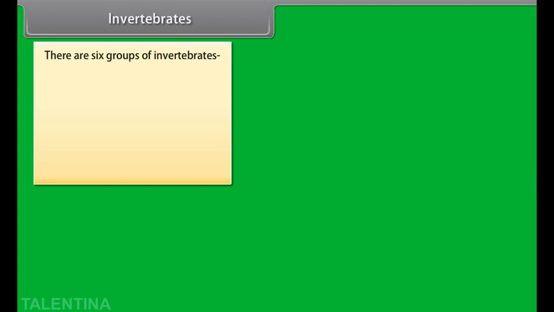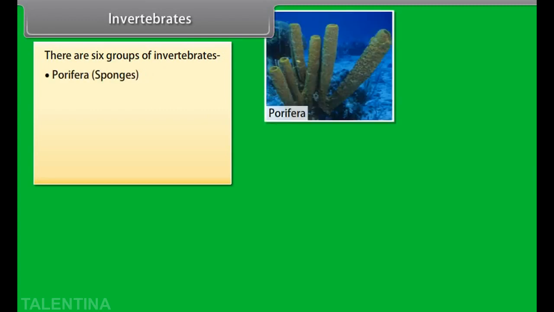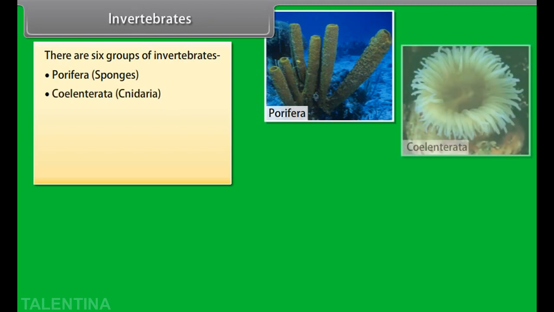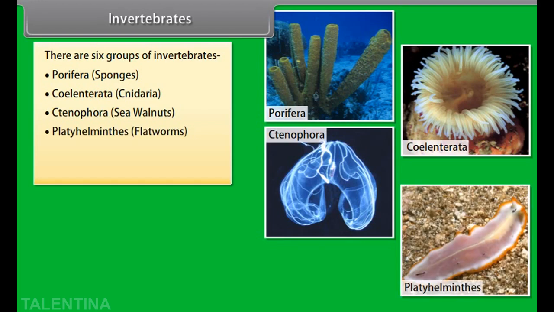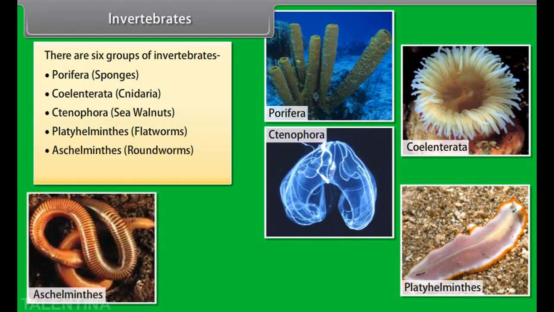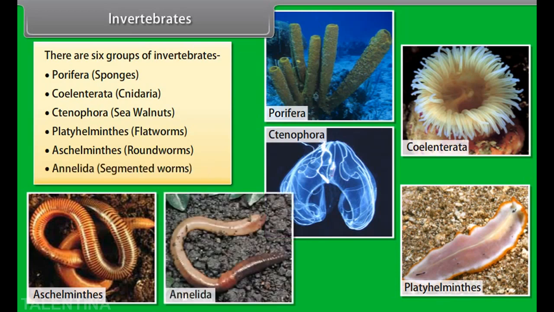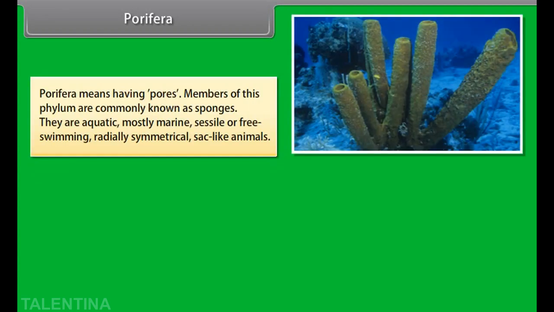They are Porifera, example, sponges; Coelenterata, example, Cnidaria; Ctenophora, sea walnuts; Platyhelminthes, example, flatworms; Aschelminths, example, roundworms; Annelida, example, segmented worms. Porifera. Porifera means having pores.